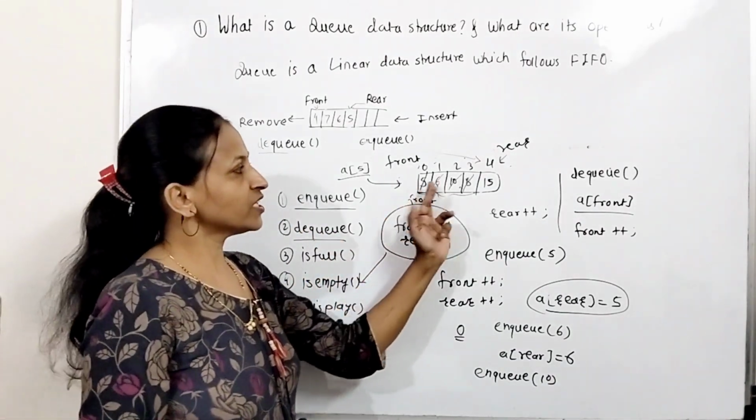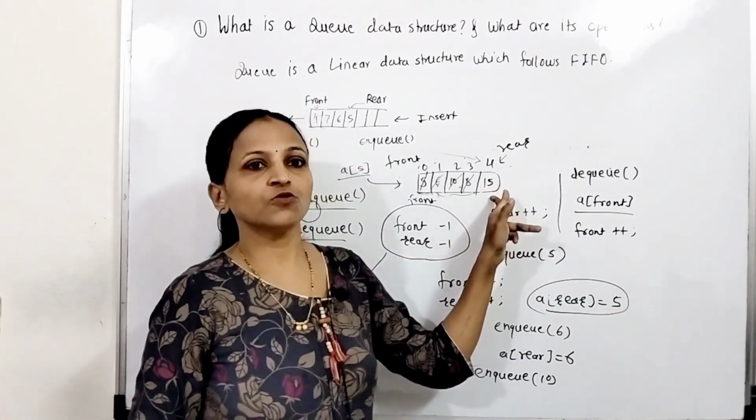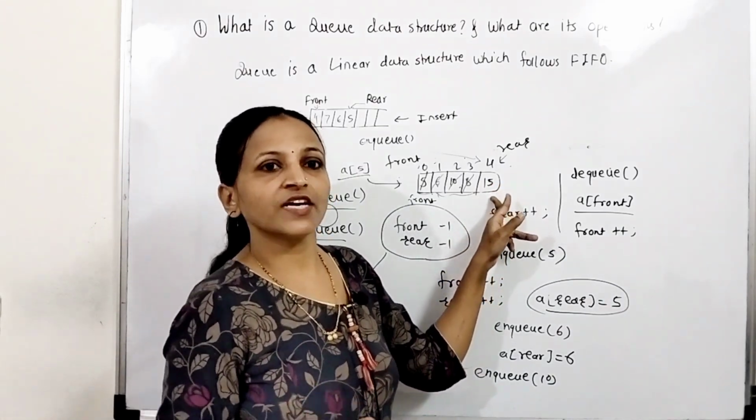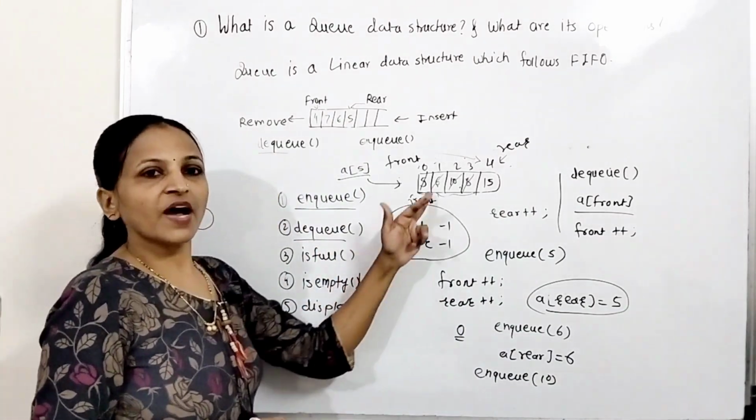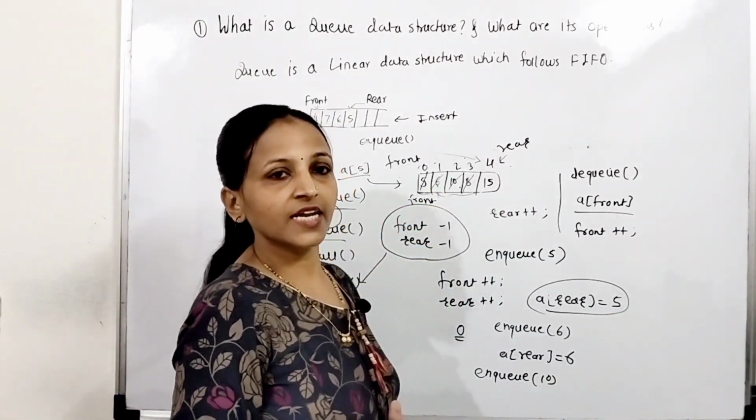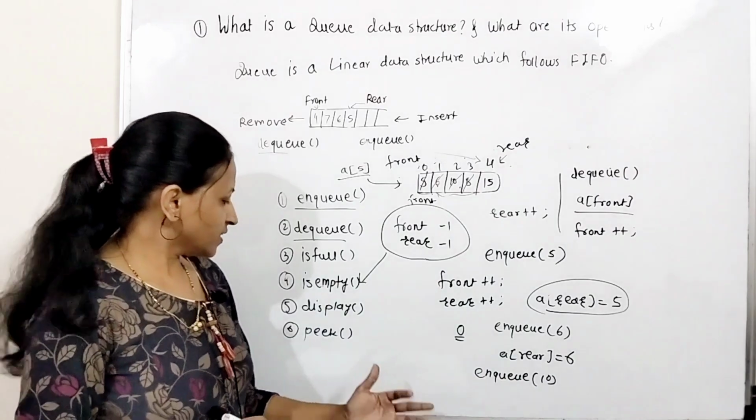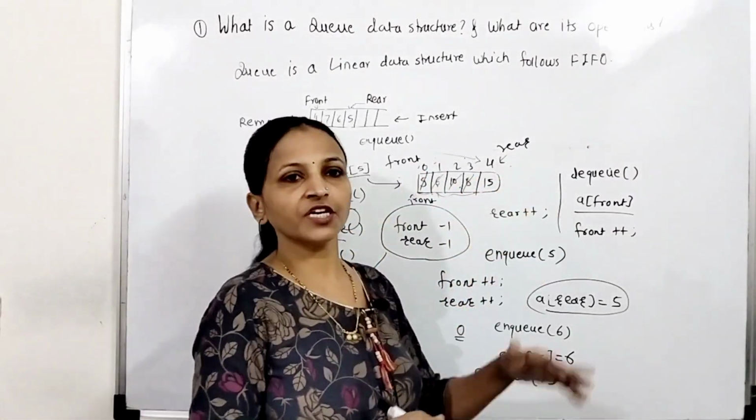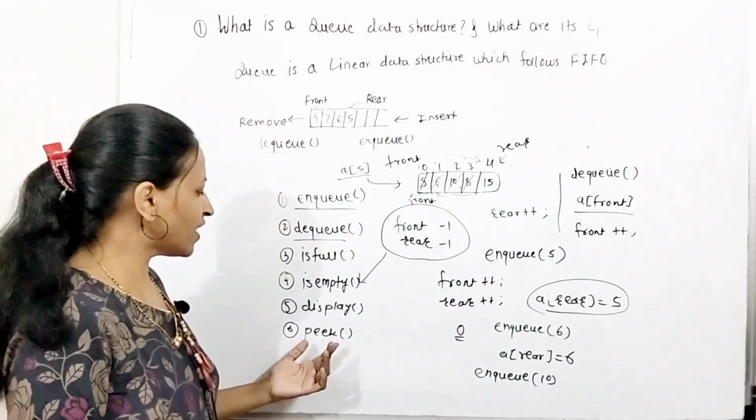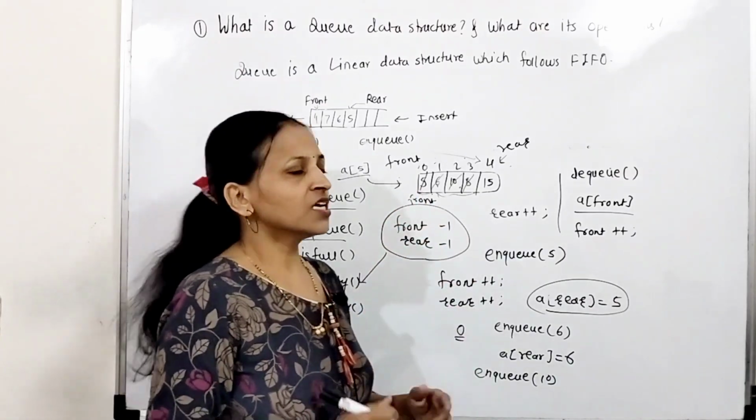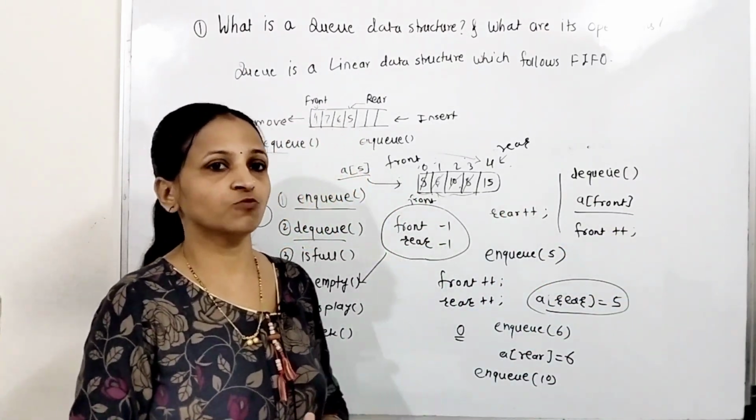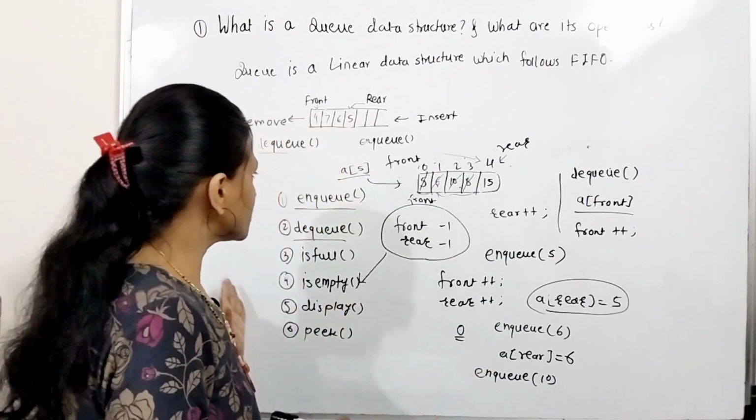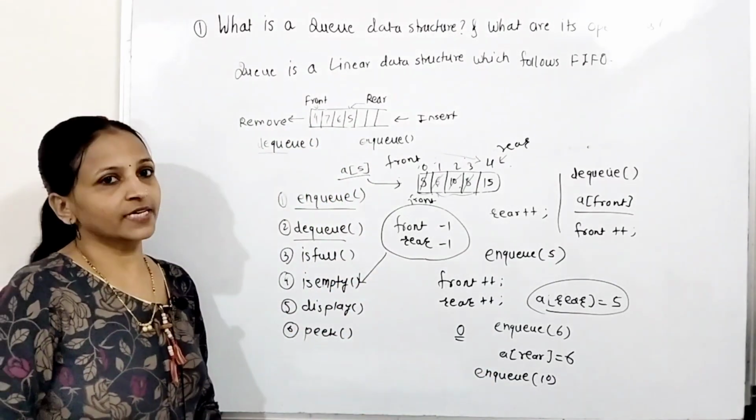Is full means here you will check whether rear is equal to size -1. In that case you can say that the queue is full. Empty means both front and rear are pointing to -1. In that case the queue is empty. Then there is a display operation: from front to rear, you can display all the elements one by one. And peek operation means just display the element present at the front position. These are the possible operations on queue data structure.